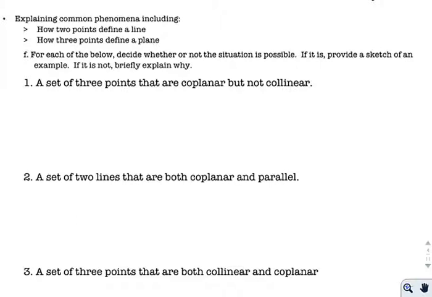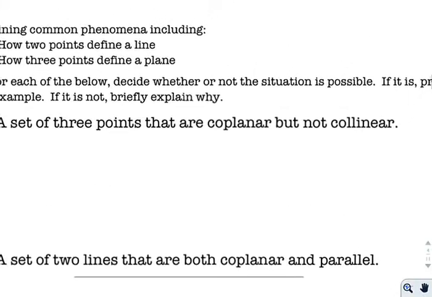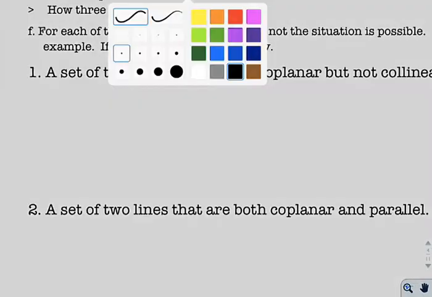All right, so decide whether it's true or false. If it's true, provide an example. If it's false, explain why. So, is it possible for a set of 3 points to be coplanar but not collinear? So, let's just draw it out. Let's just pick 3 points first and see what we get.